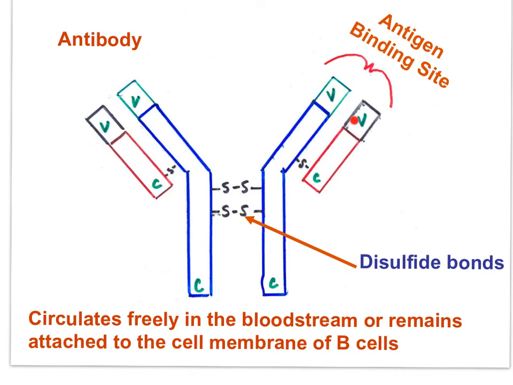The antigen binding site is here. It's a region that's variable among antibodies. The variability of this region is what gives antibodies their specificity to bind certain antigens.